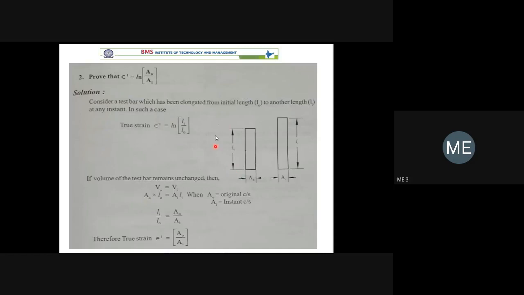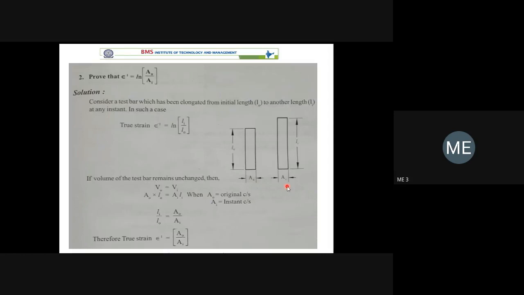Now we can see this is the original, before application of load: the length of the specimen is L0 and area of cross section is A0. Those are the original cross section area and original length. Then we have applied load, and at a particular load the length is Li and area is Ai.